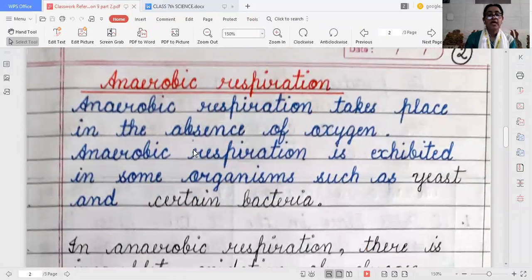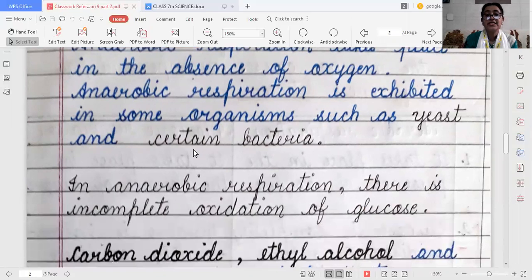Anaerobic respiration. What is anaerobic respiration? The respiration which takes place in the absence of oxygen. Simply, when oxygen is not present, this type of respiration is known as anaerobic respiration. It is exhibited in some organisms such as yeast and certain bacteria, which can respire in the absence of oxygen. In anaerobic respiration, there is incomplete oxidation of glucose.